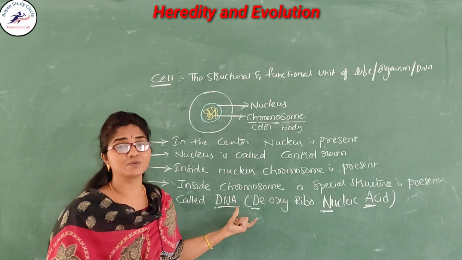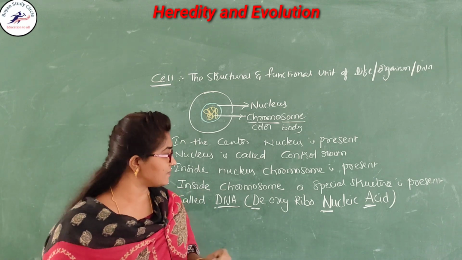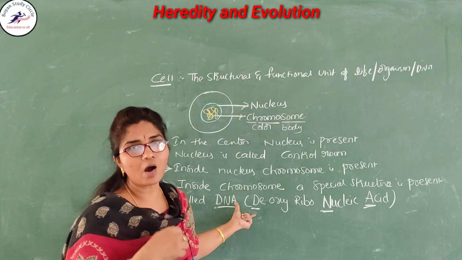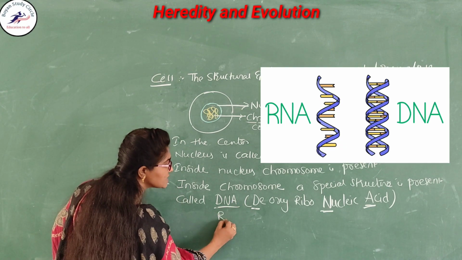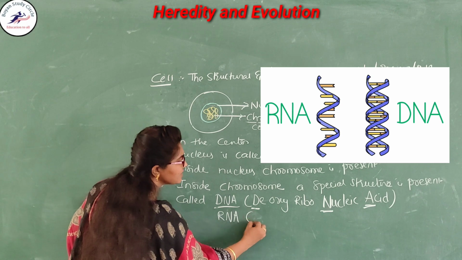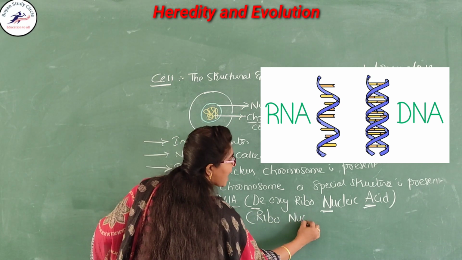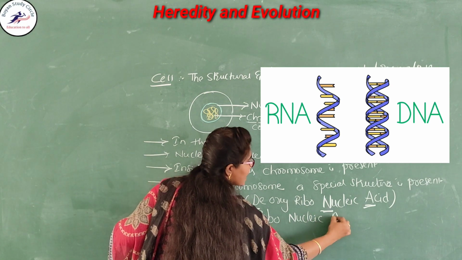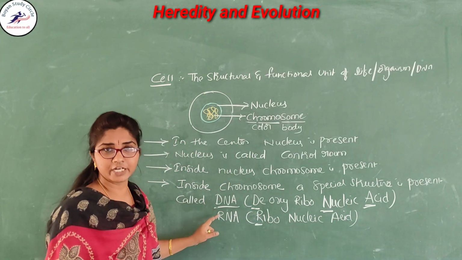This DNA is present in all the organisms, but in some organisms either DNA or RNA is present. Another one, what is that? RNA. RNA stands for ribonucleic acid. Nucleic acid. This also acts as a genetic material.